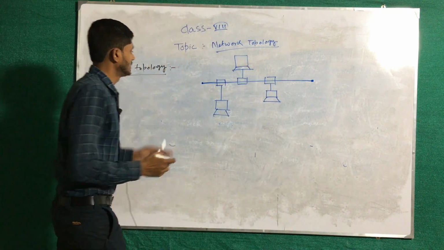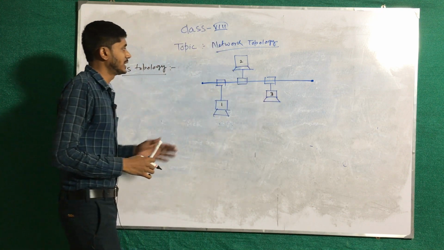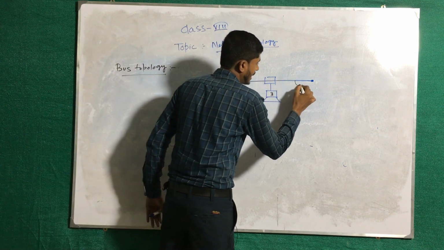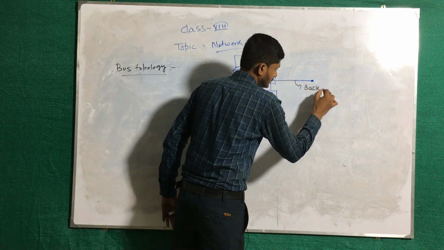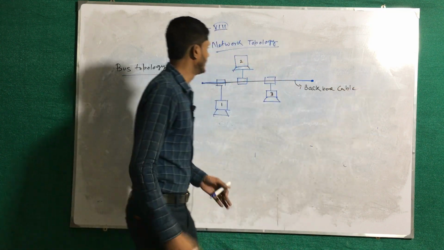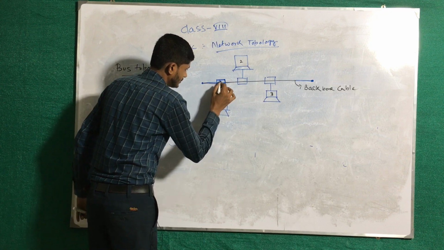Suppose this is node 1, node 2 and node 3. So 3 devices or 3 computers are connected with the help of this particular cable. The name of the cable is backbone cable.